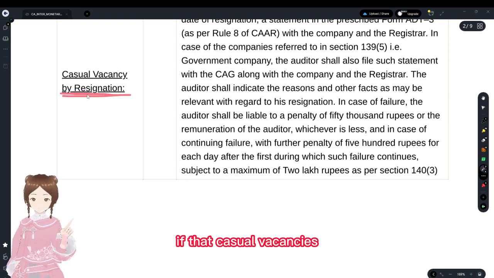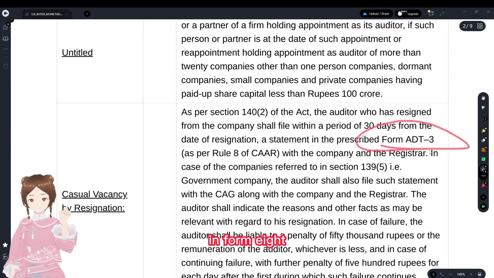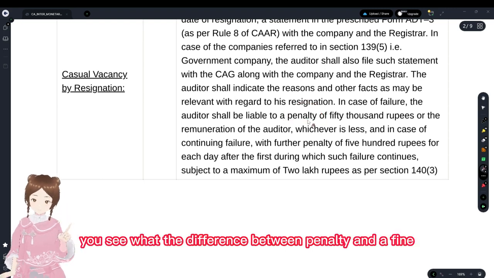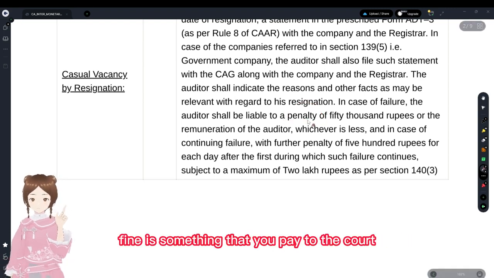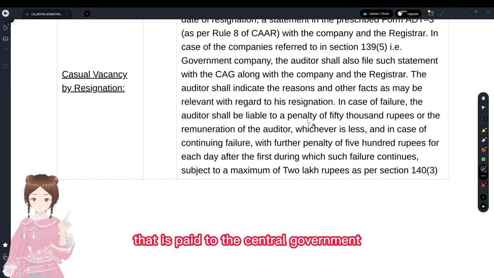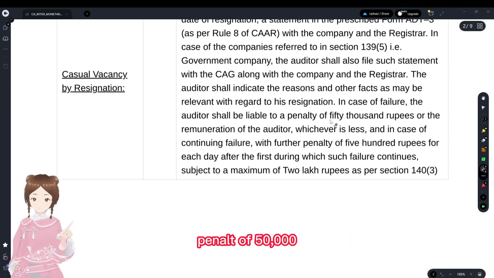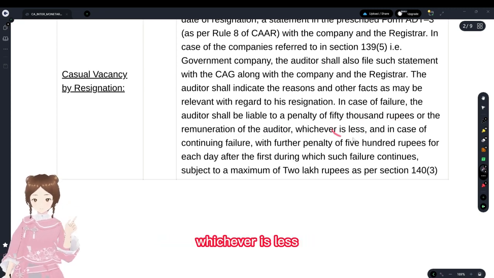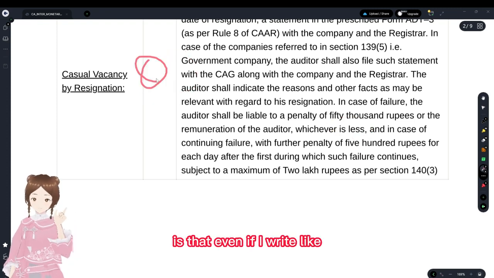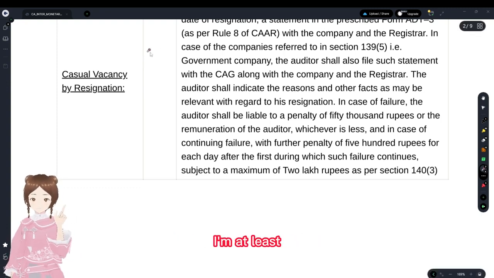If that casual vacancy is through resignation, the auditor has to inform the registrar in form ADT-3. If not done, the auditor shall be liable for a penalty. You see, what's the difference between a penalty and a fine? A fine is something you pay to the court when the court was involved. A penalty is paid to the central government. So the auditor has to pay a penalty of 50,000 or the remuneration of the auditor, whichever is less. You see, why I haven't given the monetary limits here is that even if I write 50,000 rupees or remuneration, whichever is lower, I might waste the space.